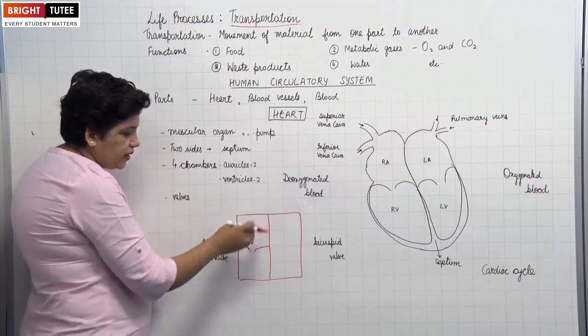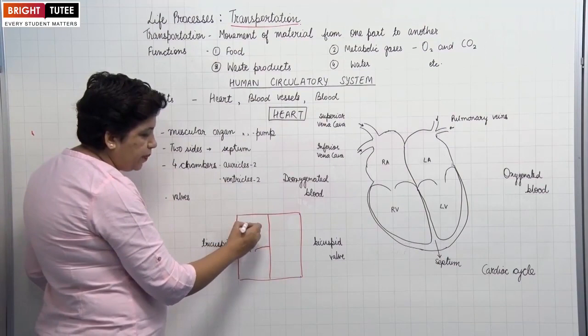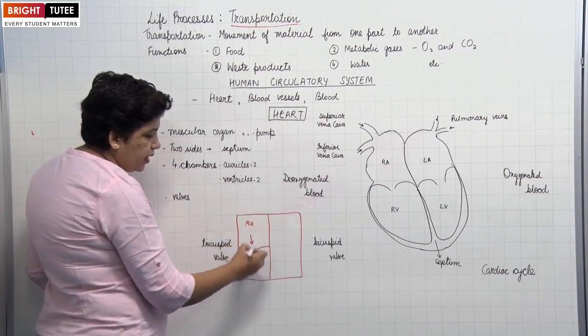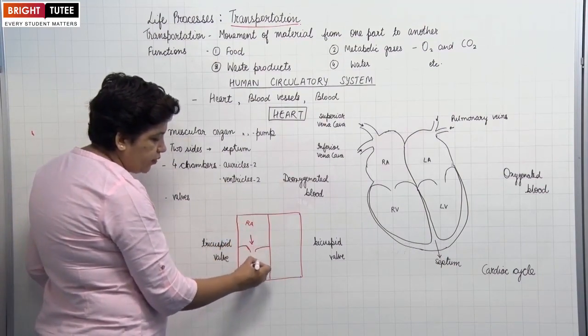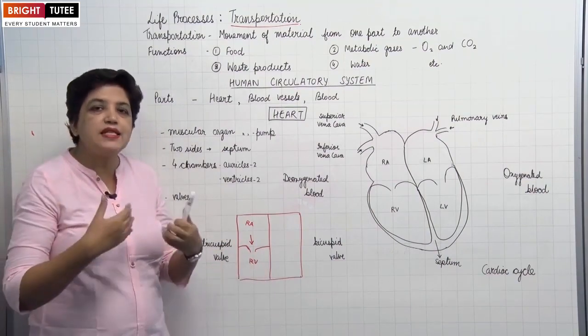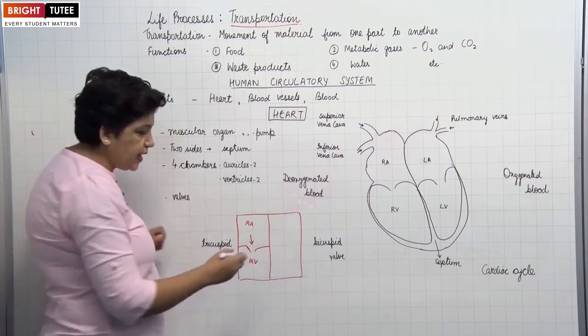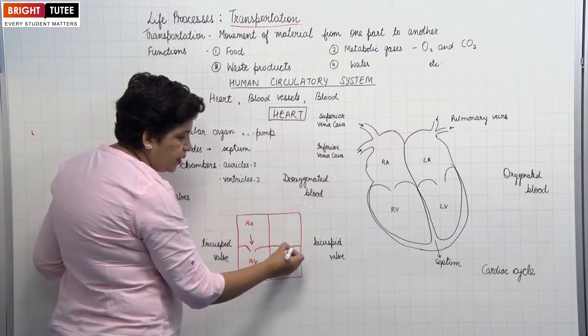Now, this valve divides the right side into two parts. The upper is the right auricle and the lower one is the right ventricle. This valve is known as the tricuspid valve as it has three flaps. Similarly, on the left side, again there is a flap.